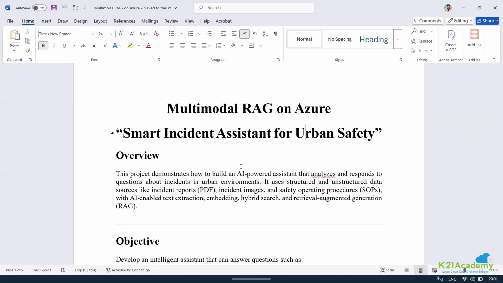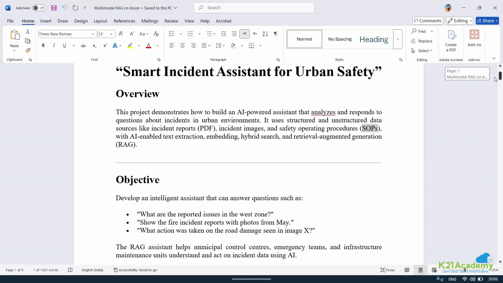I'll show you an AI-powered assistant that can analyze and respond to questions about incidents in urban environments. We have both structured and unstructured data. We have some reports as PDFs, we have some images, and we also have some SOPs, which are more in text format.